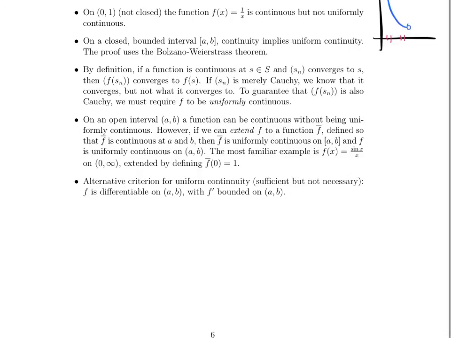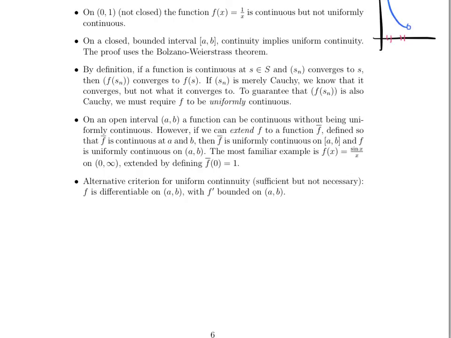You might be thinking, hey, wait, I thought that it had to be a bounded interval. I thought it had to be a closed interval in order for something to be uniformly continuous. That is not true. Remember that if we have a continuous function on a closed and bounded interval, then it's going to be uniformly continuous. But that doesn't mean that uniform continuity necessarily needs these things to happen.